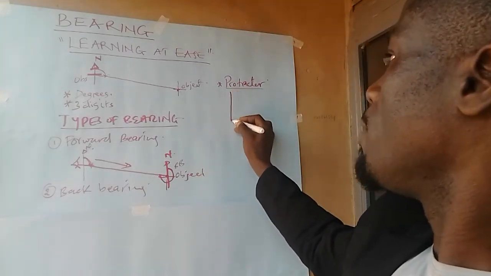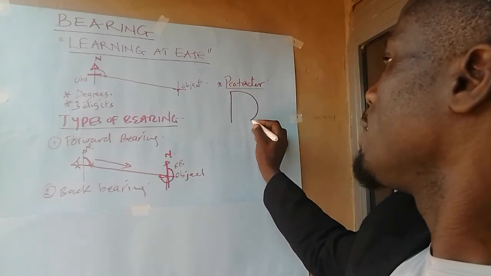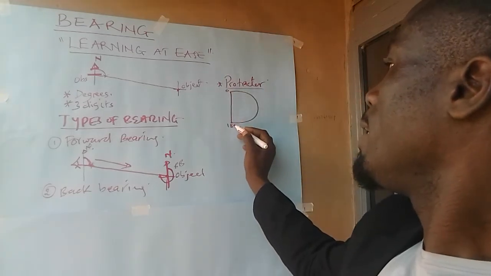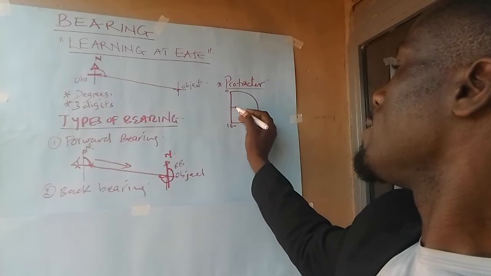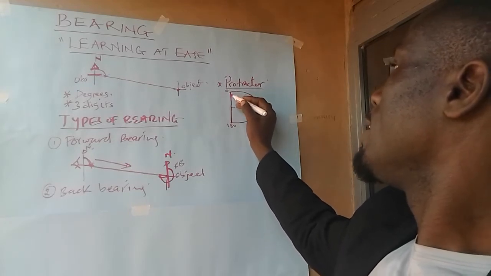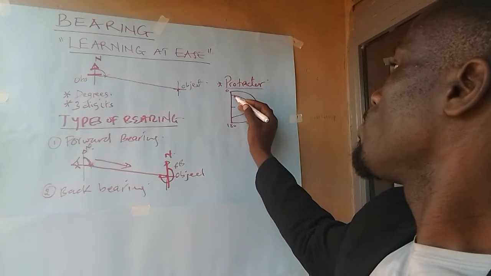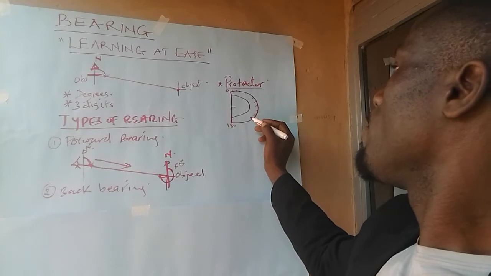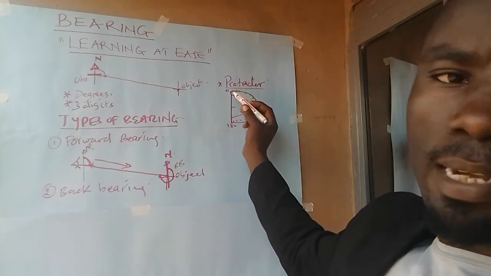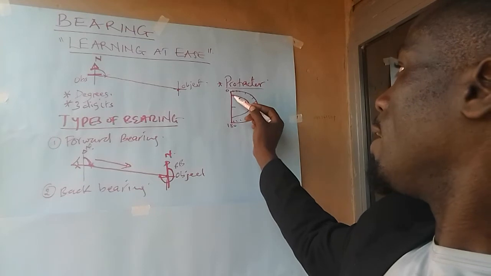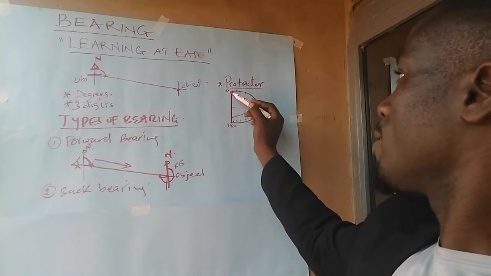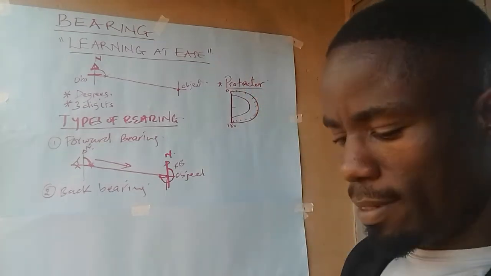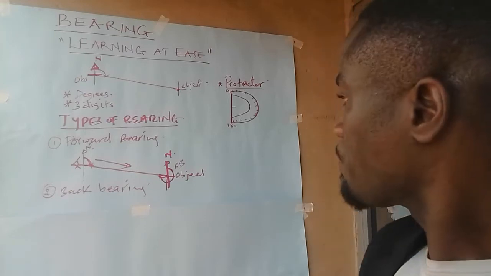A protractor, you all know it, or we have seen it. It runs from 0 to 180. It is graduated in degrees. Here it is 90, but it is graduated in degrees. However, we have this one and we have this one. But what we should know is that when we are looking for bearing using this protractor, we should always start from 0. There is somewhere where it works, but we basically use this one, which is graduated on the outside. That is what we use basically.